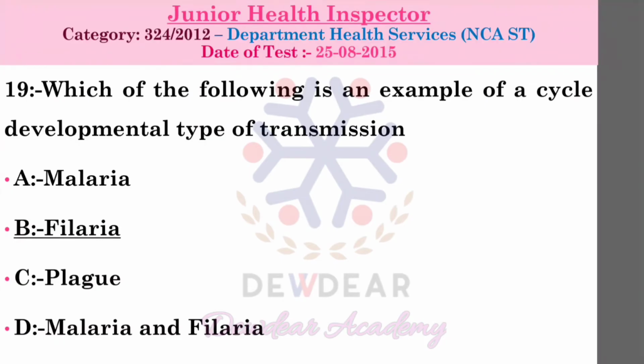Example, filarial parasite in Culex mosquito. It is a cyclodevelopmental transmission.